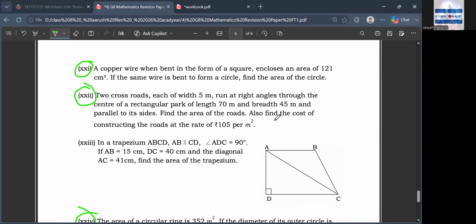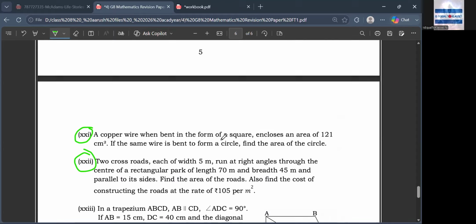Let's quickly do these three questions. Copper wire when bent in the form of a square encloses an area of 121 centimeter square. So this is a copper wire which is bent in the form of a square. So this is made a